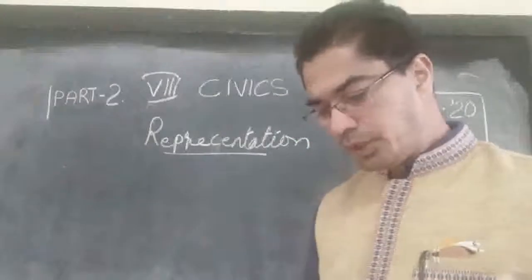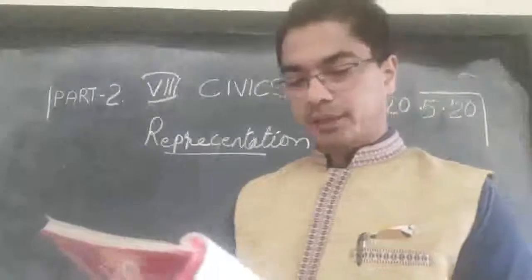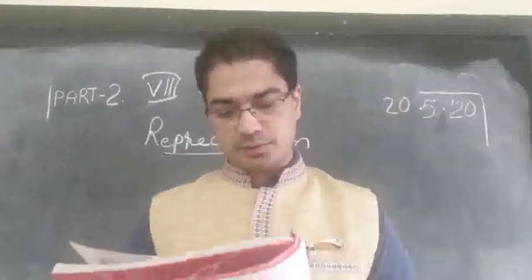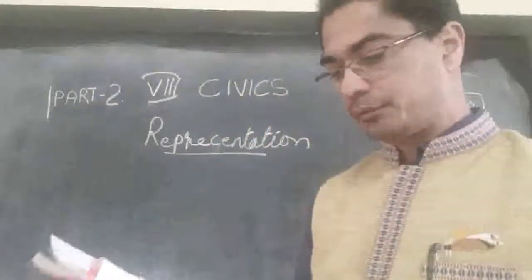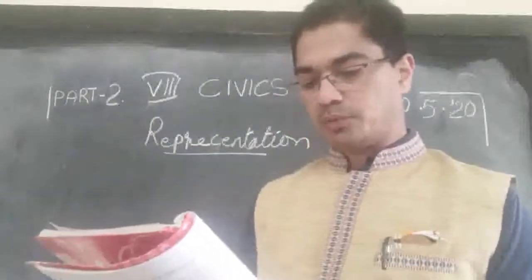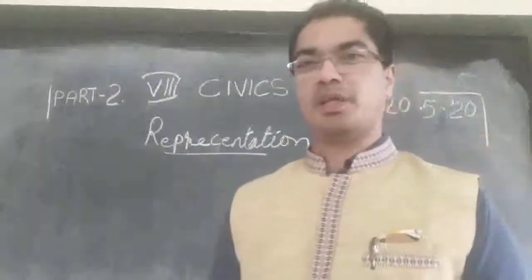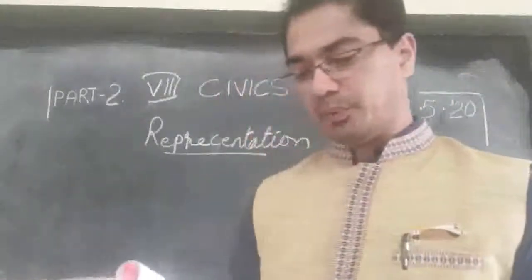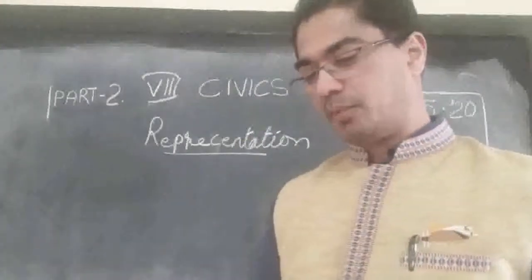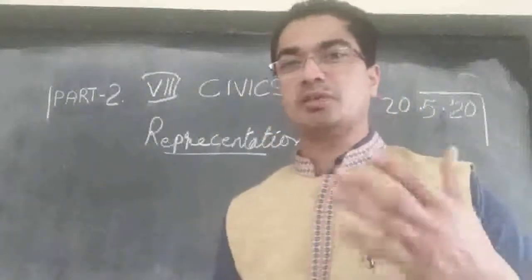Then number 6 we have: you have read that people participate in other ways and not just through elections to express approval or disapproval of the actions of the government. Can you describe 3 such ways through a small skit? So you have to act out a small skit, a small drama, or small play in order to show how the people can participate in other ways, not just through the elections alone, but how can they participate in disapproving what the government is doing is not good.